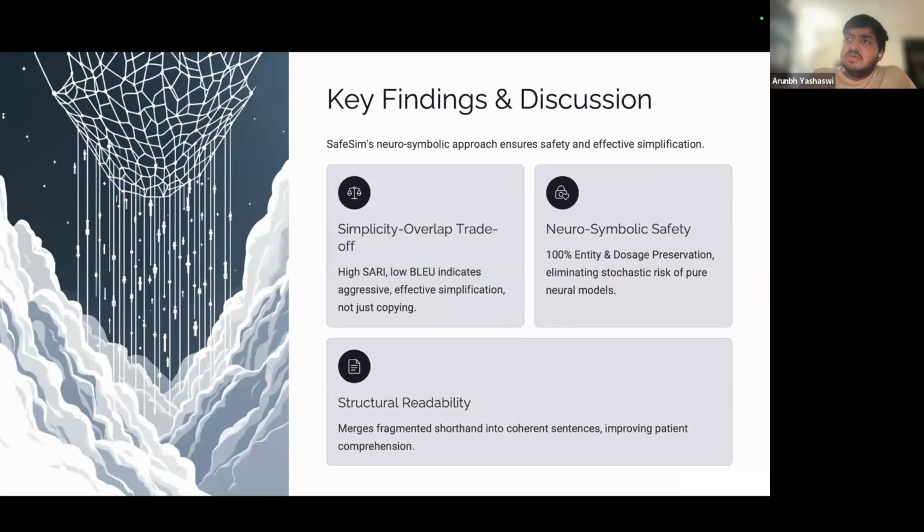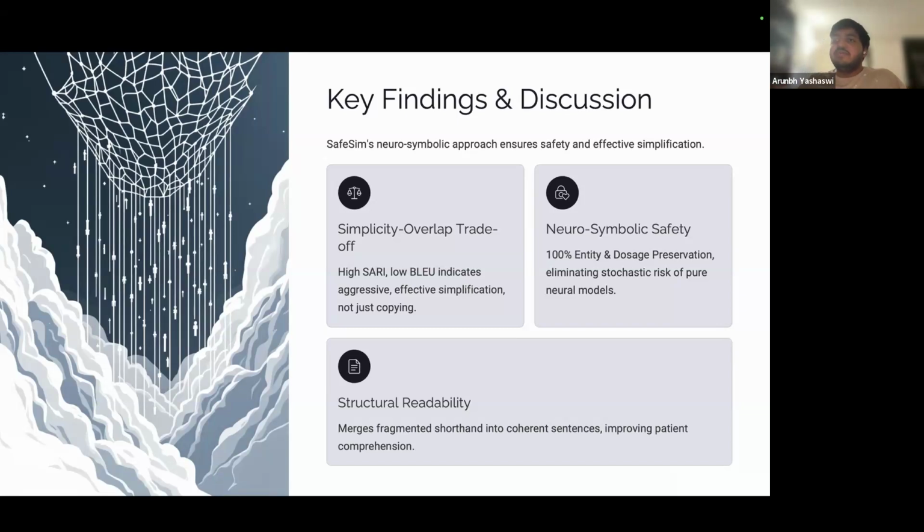Now, our low BLEU score is actually a positive sign here. It confirms that we aggressively rewrote the text, which is stated by high SARI, rather than copying the source. We achieved a 2.74 times compression rate, cutting text length by nearly two-thirds while retaining 100% of the medical facts.